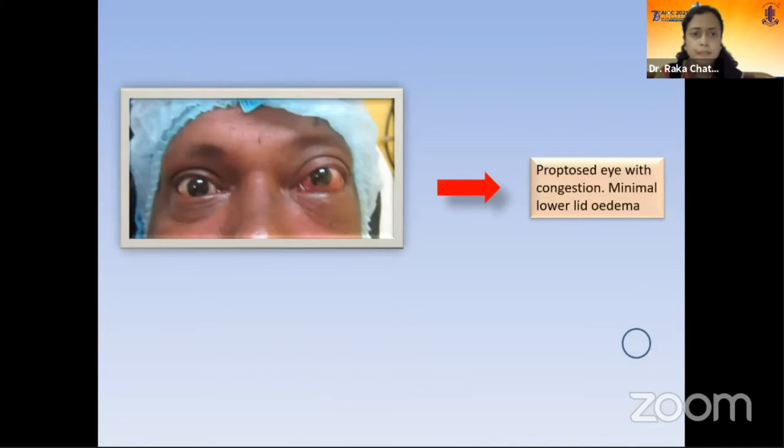Now, this is another patient. Here, the eye is red, mainly inferiorly. The lids are tight. There is proptosis, and a resistance to retropulsion is present. Interestingly, the swelling is more inferiorly, but the inferior eyelid is not tender or red, though it is definitely swollen.